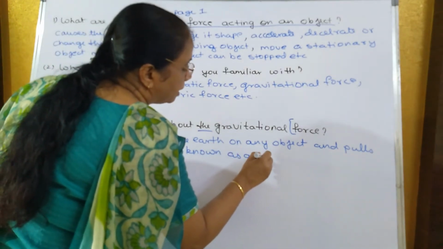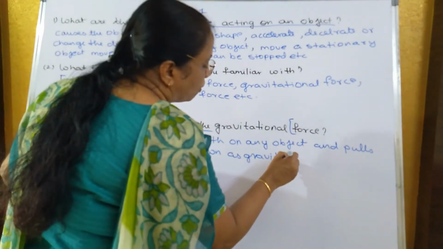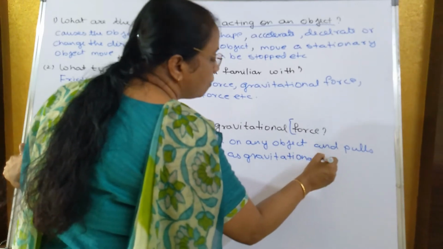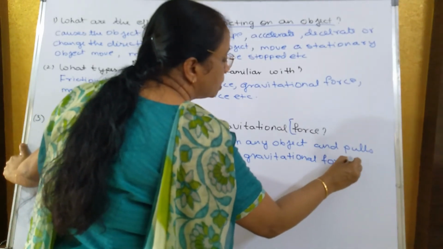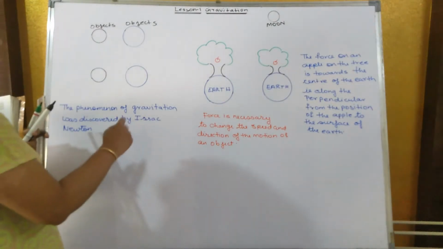We had studied this when Newton was sitting under the tree. The apple comes and falls down. So why does it come and fall down? It is because of the gravitational force. It pulls the apple towards itself. Now Science 1, Lesson 1, Gravitation.